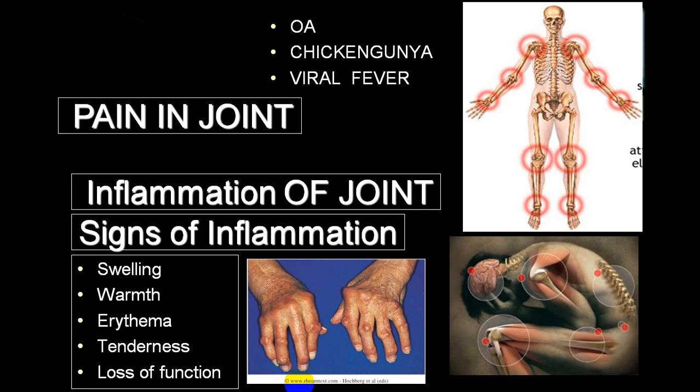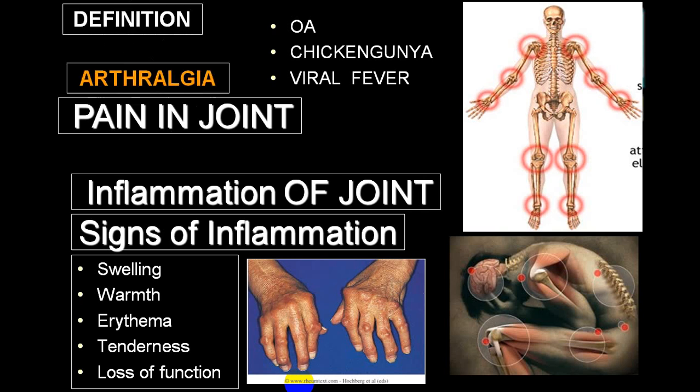Now there is one term we call arthralgia. The meaning of arthralgia is pain in joint. It does not include inflammation of the joint. A classical example of arthralgia you will come across is, you must also have had a viral fever once in your lifetime. When you get a viral fever, you get a severe joint pain. You don't have an inflammation.